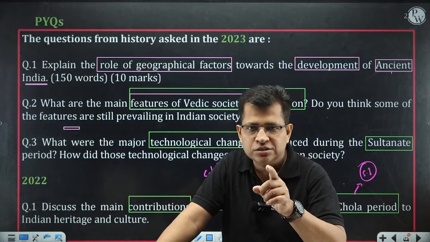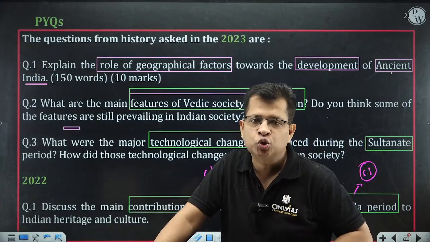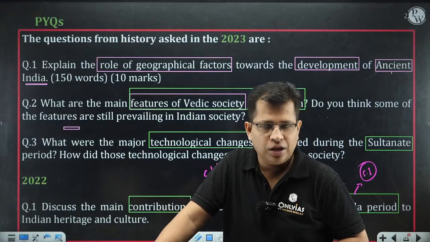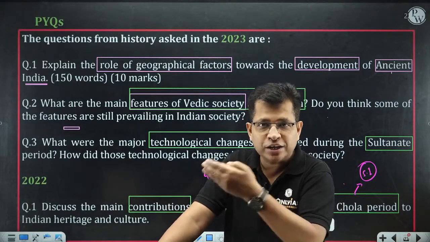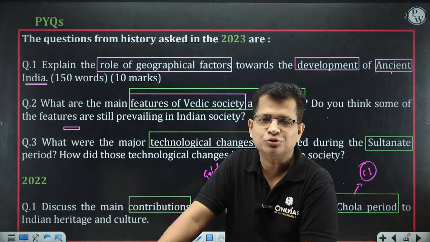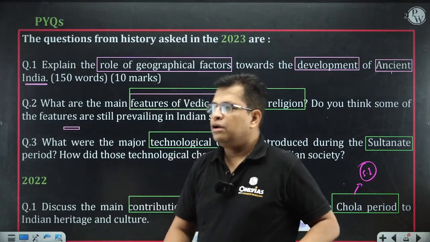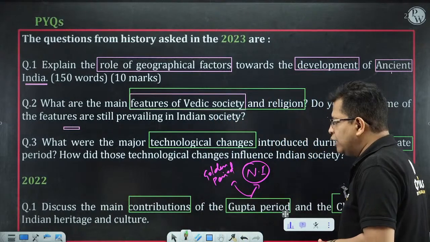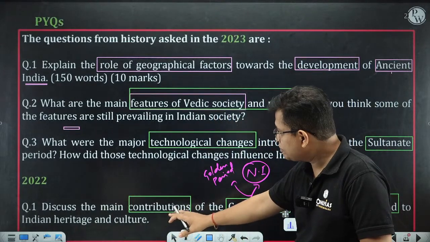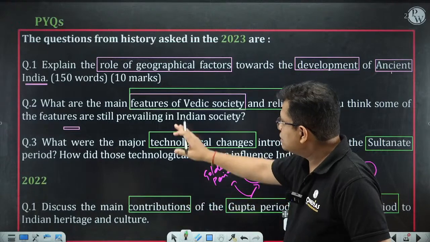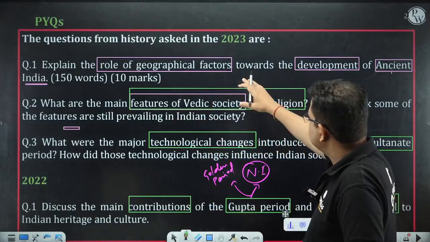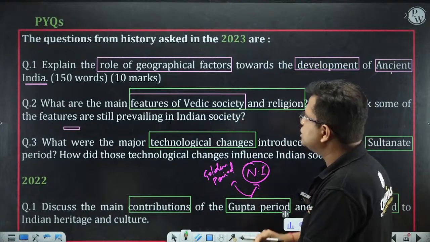And just because of this, the job of these historians. And when even UPSC respects their jobs and asks questions like this. Now, contributions, cause and effect. Then role of geographical factors towards the development of ancient India.